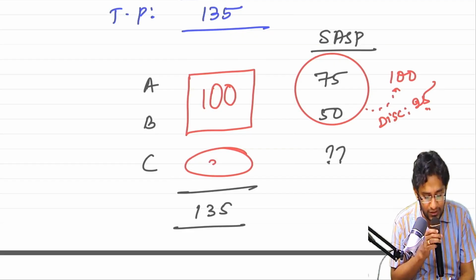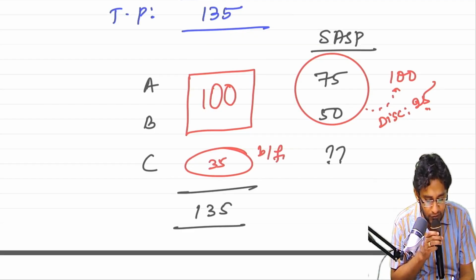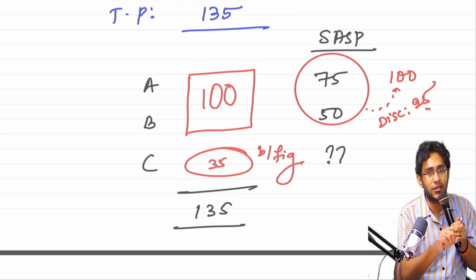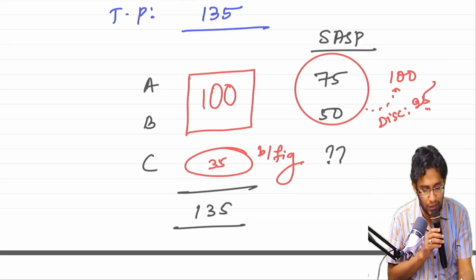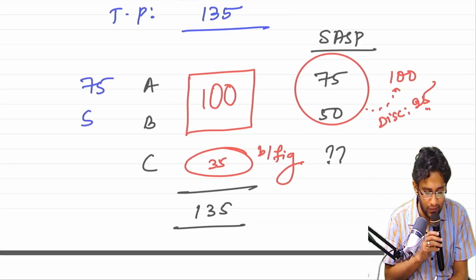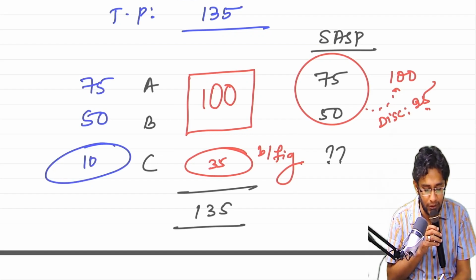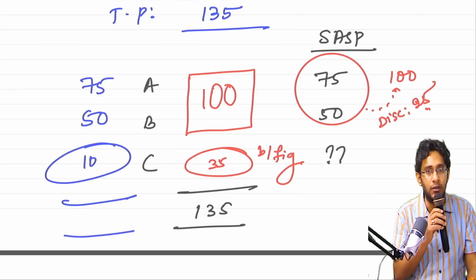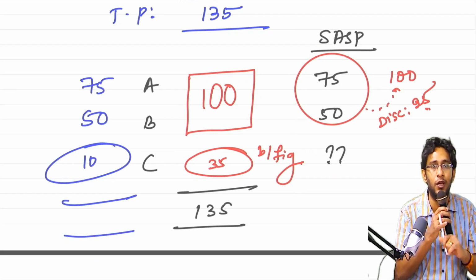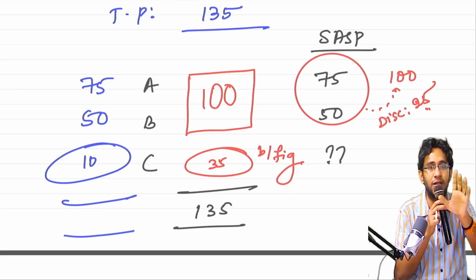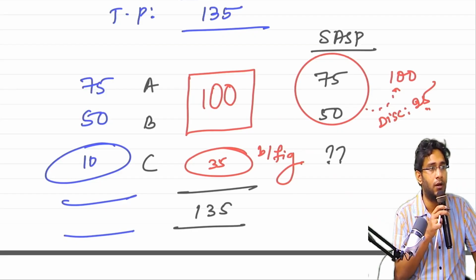Then you take the balancing figure as 35. This is correct. Instead of doing this, if you directly copy 75 and 50, what will happen? The discount given on A plus B, you went and reduced from good C. That will happen. Are you understanding, sir?